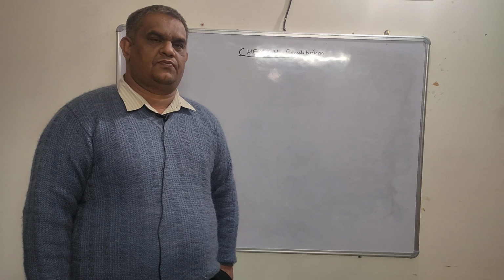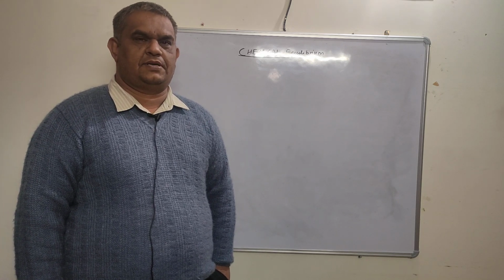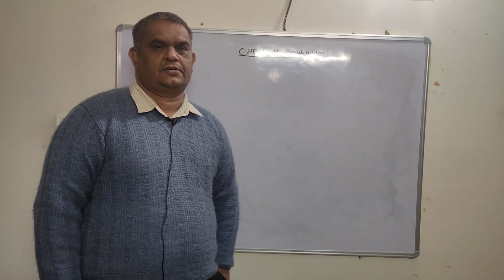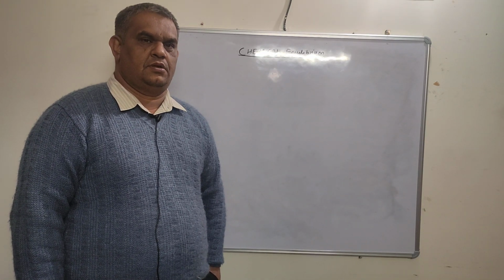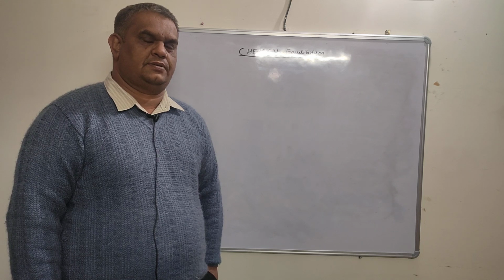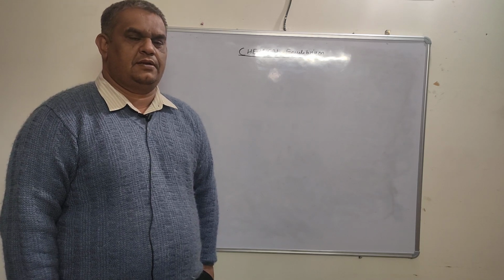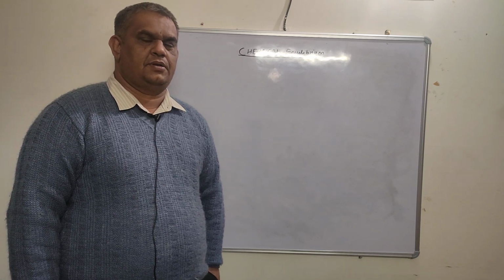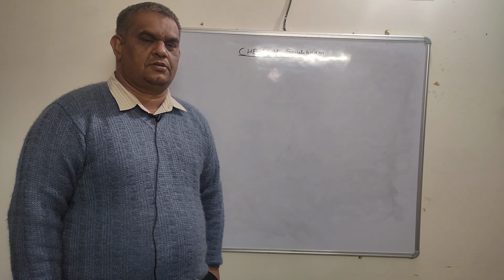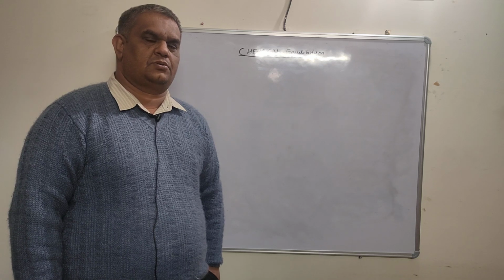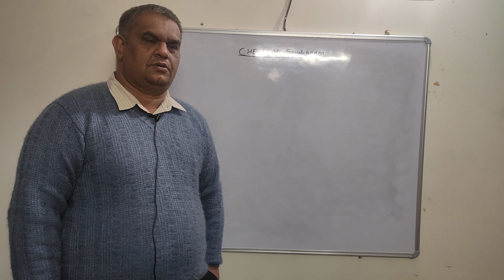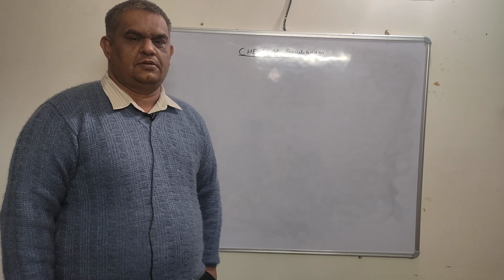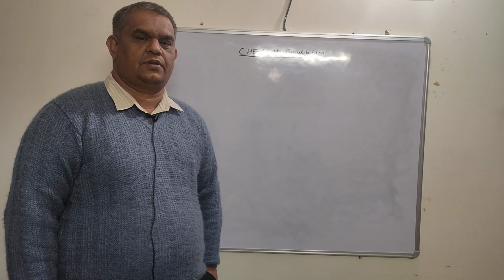Today's topic in physical chemistry is chemical equilibrium. It is generally observed that many reactions do not go to completion when they are carried out in closed vessels. In all such reactions, in the beginning, the reactant gets changed into the product. But after some time, the concentration of the reactant does not decrease and the reaction appears to have stopped. This state of the system, in which no measurable change occurs, is called the state of equilibrium.